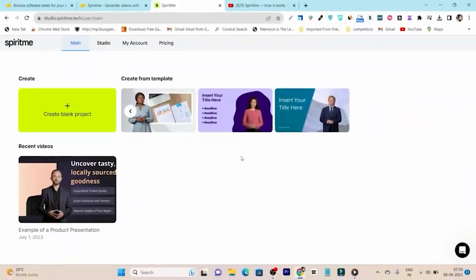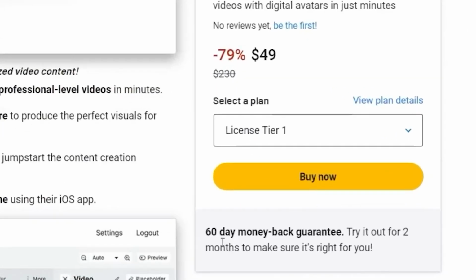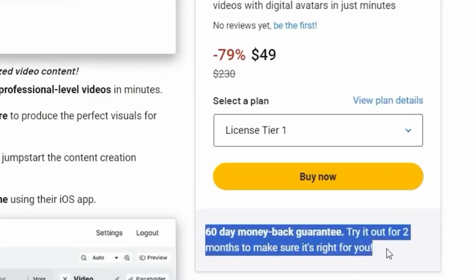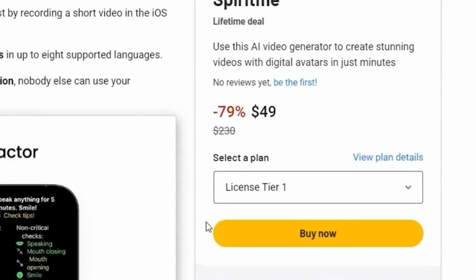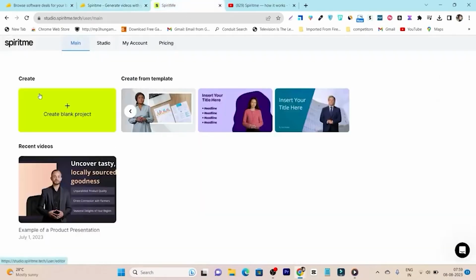So this is the SpiritMe platform. You can also access its free trial plan, but I suggest going with its lifetime plan because there's also a 60 days money back guarantee. With that you can experience this tool absolutely free and risk free for 2 months. So this is the dashboard. Once you get to the dashboard, here are a few things it will show you.